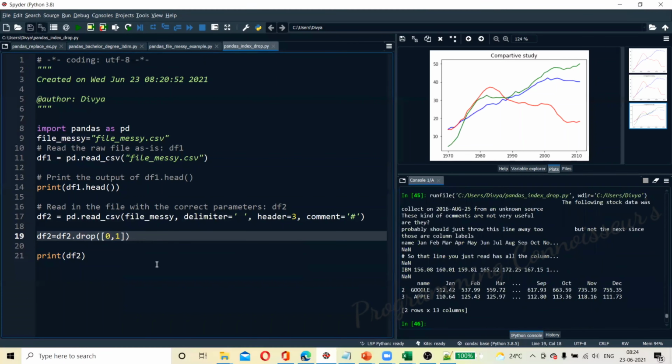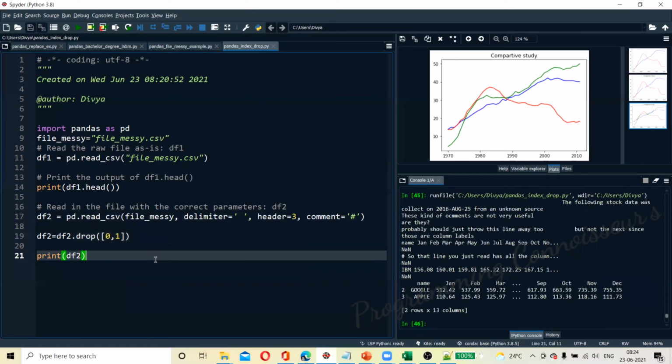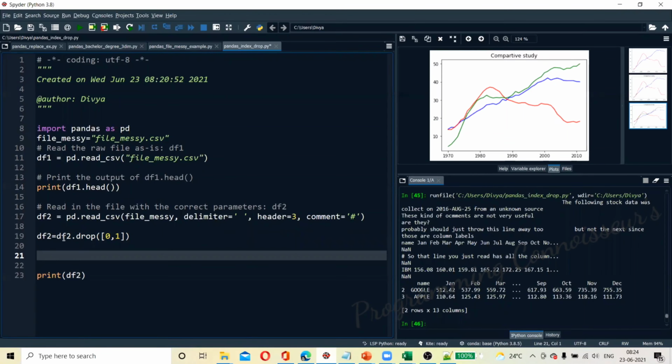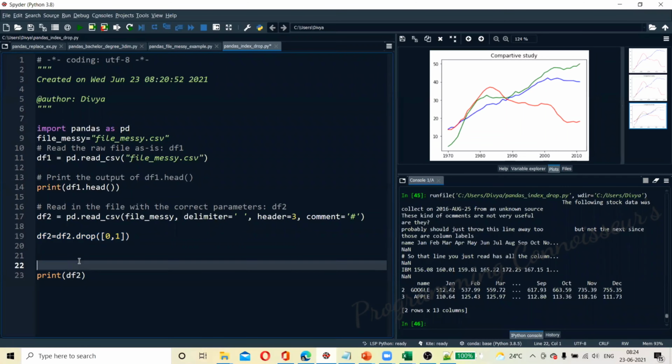So we want to drop the indexes. Based on the indexes, we want to drop some values and read only the remaining values. So that is also possible. From this example, what we are going to see is the index drop we want to do. And once we drop, how can we reset the index? So we have dropped, and that's where we need to see the reset index.